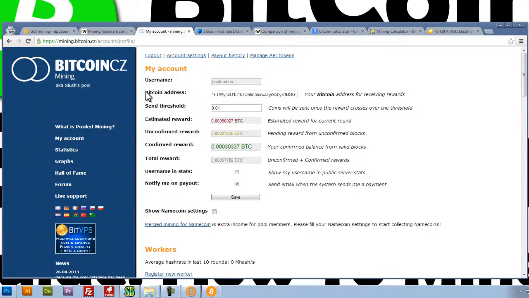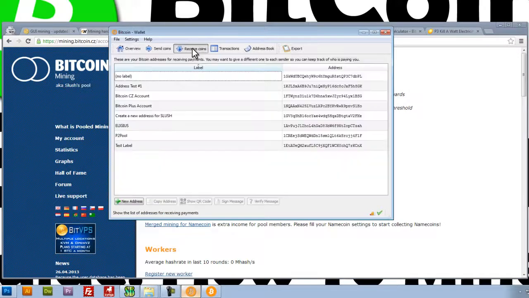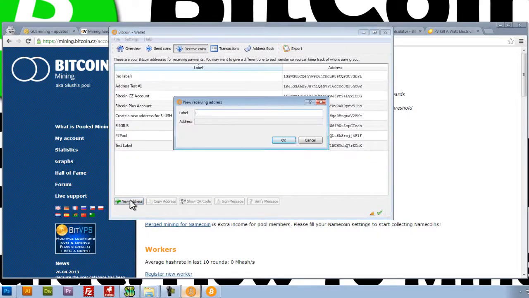Now you can see here, Bitcoin address. That is something that we're going to get from our wallet. So let's go back to our Bitcoin wallet and click on receive coins, and we're going to click on new address, and give that new address a label. I'll give that, let's see, Slush pool for beginners address.